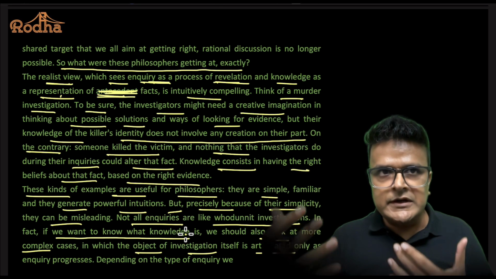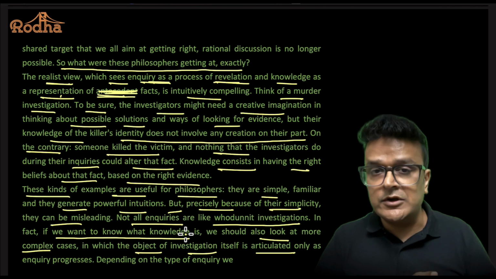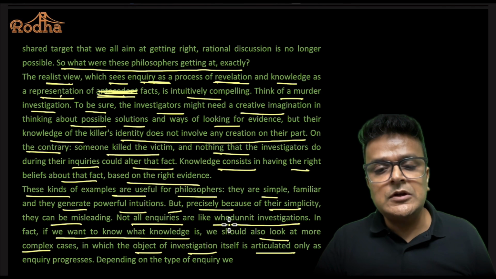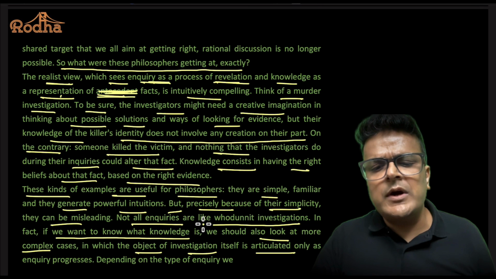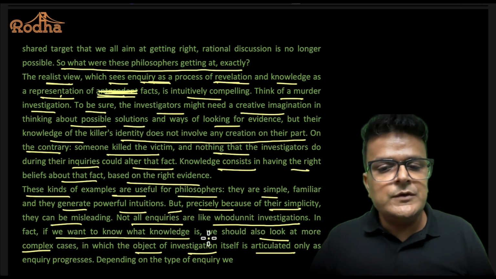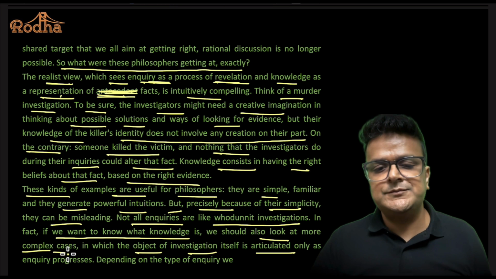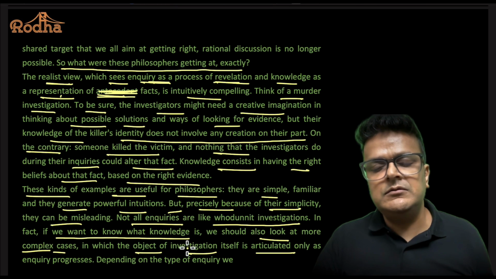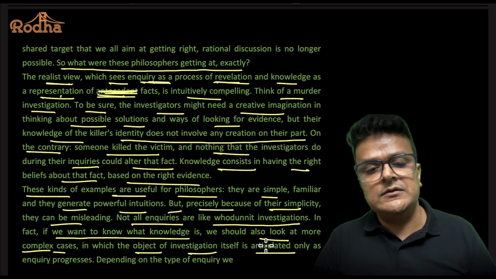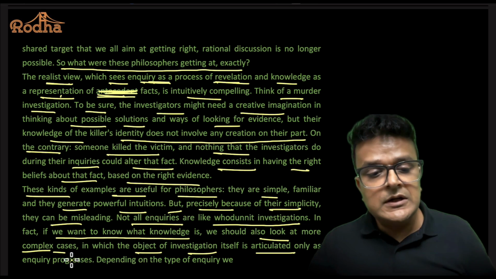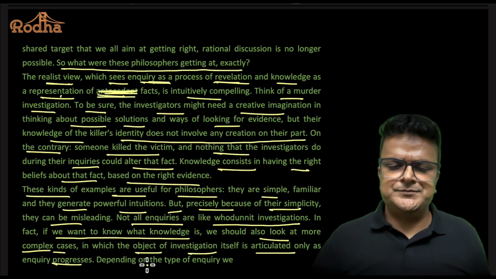My way of inquiry does not impact the identity of the murderer. But the author says, but we should not look at every inquiry as a whodunit investigation, right? If we look at more complex cases in which the investigation's reason itself is represented as, or articulated, means it comes out, revealed only as inquiry progresses.